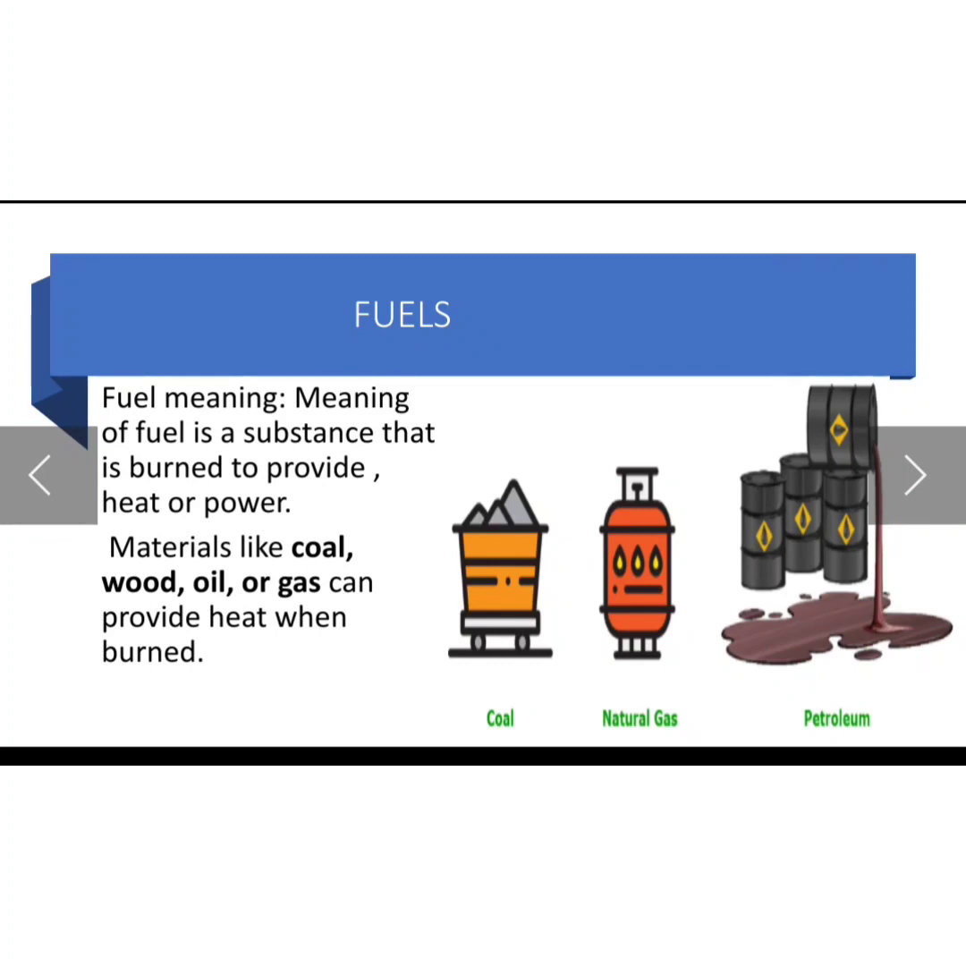Fuels. A fuel is a substance that is burned to provide heat or power. So class, they are substances, and when they are burned they provide us with heat or power. Materials like coal, wood, oil or gas can provide heat when burned. When we burn wood, we feel hot, we feel that yes, heat is there. Similarly, when a gas is burned, we feel that it is hot, and that is the reason we cook food in it. When you burn oil, you can see that heat is being provided.